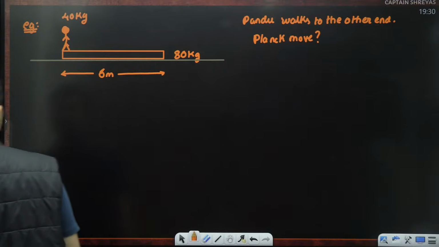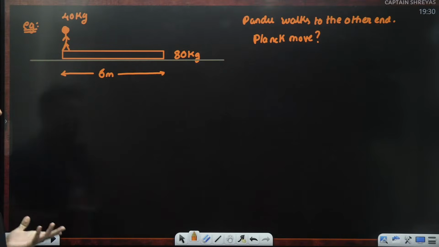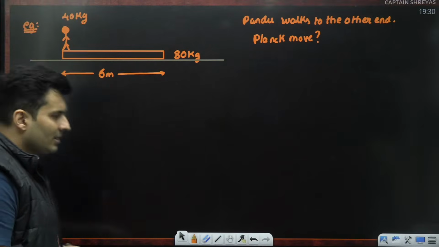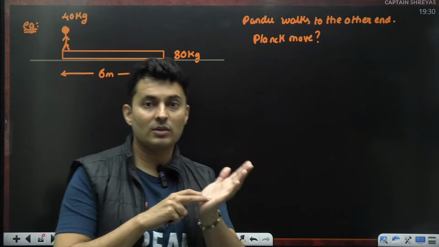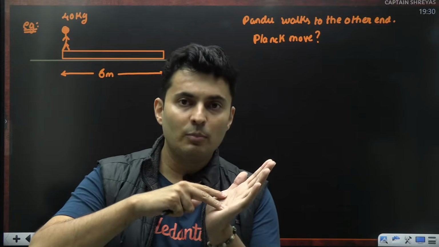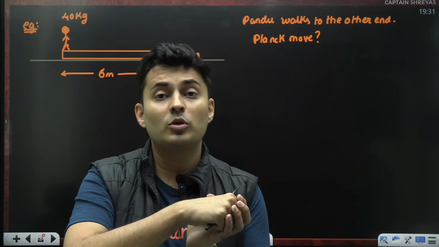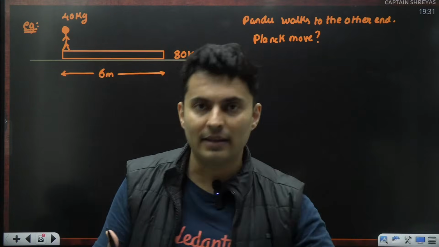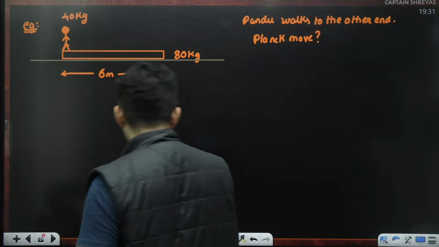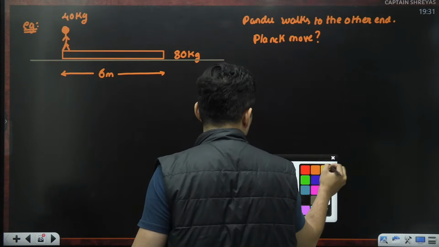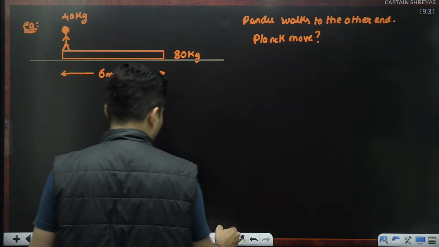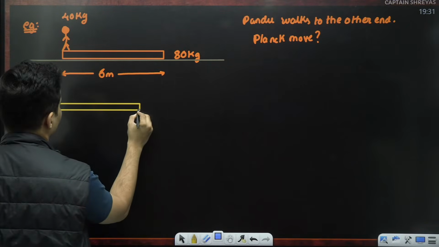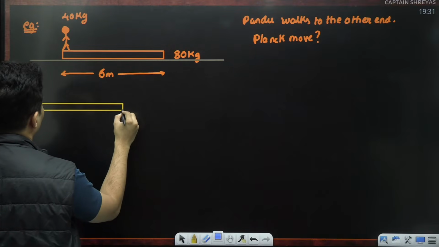Now you might be wondering, why will the plank even move, right? See, when the person walks, he is walking because of friction. So the friction will push him ahead, but the same friction will push the plank behind. He'll push the plank behind, that's why he's able to move ahead. So maybe after some time, this plank would have probably gone here.